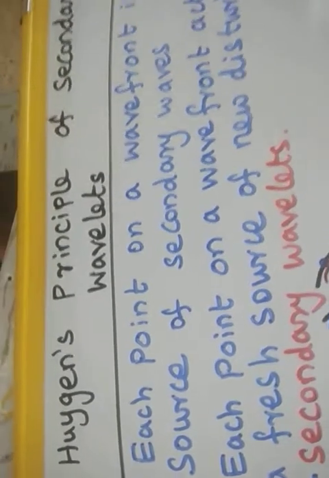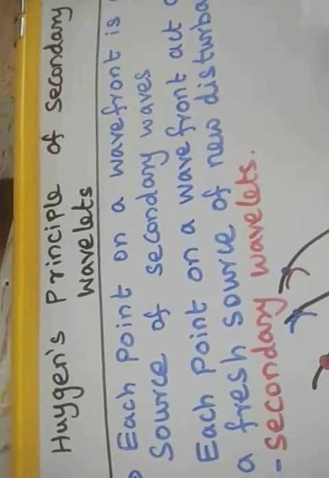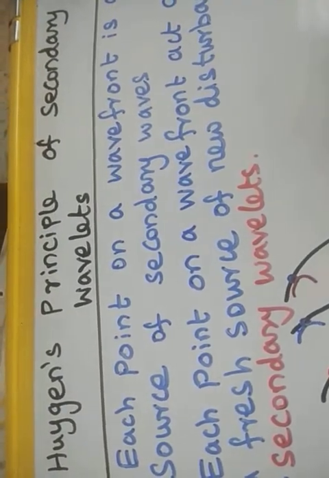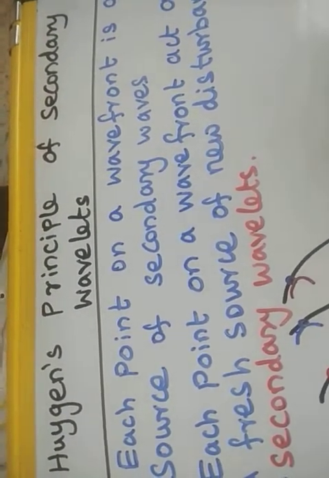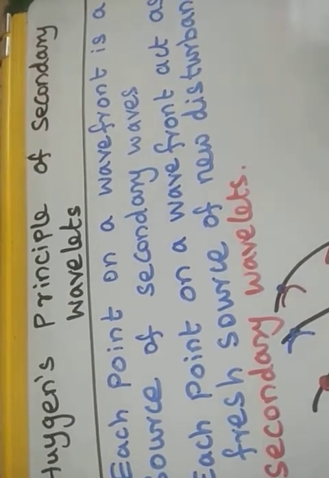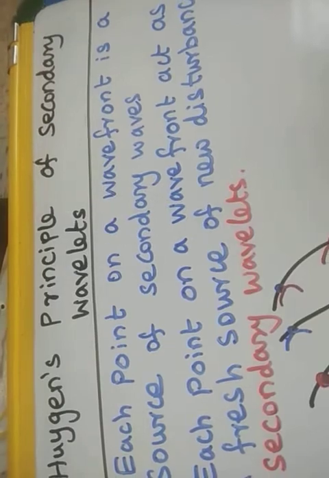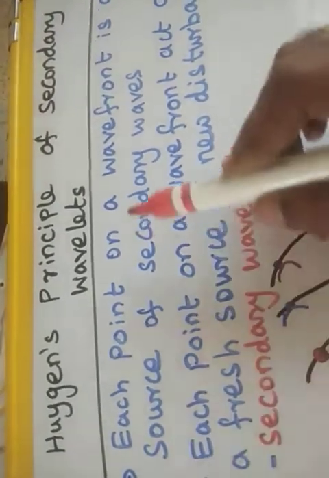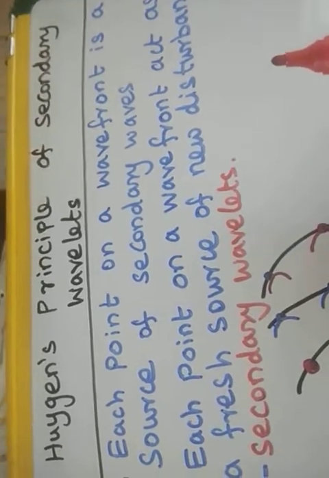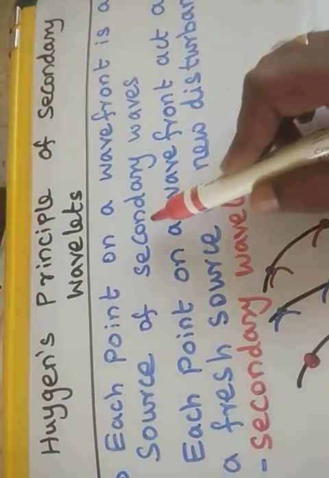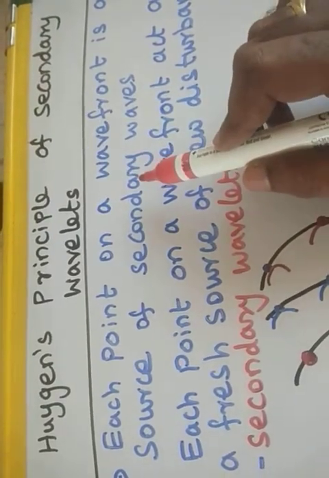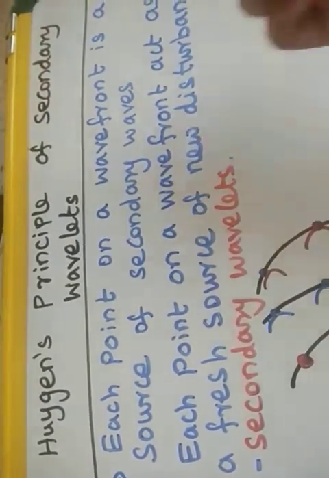Huygens principle of secondary wavelets. It is a very simple principle, and a remarkable breakthrough that paved the way for understanding the wave property of light. Very simple, students: each point on the wavefront is a source of secondary wavelets. That means each and every point in any given wavefront is a source for the next wave.